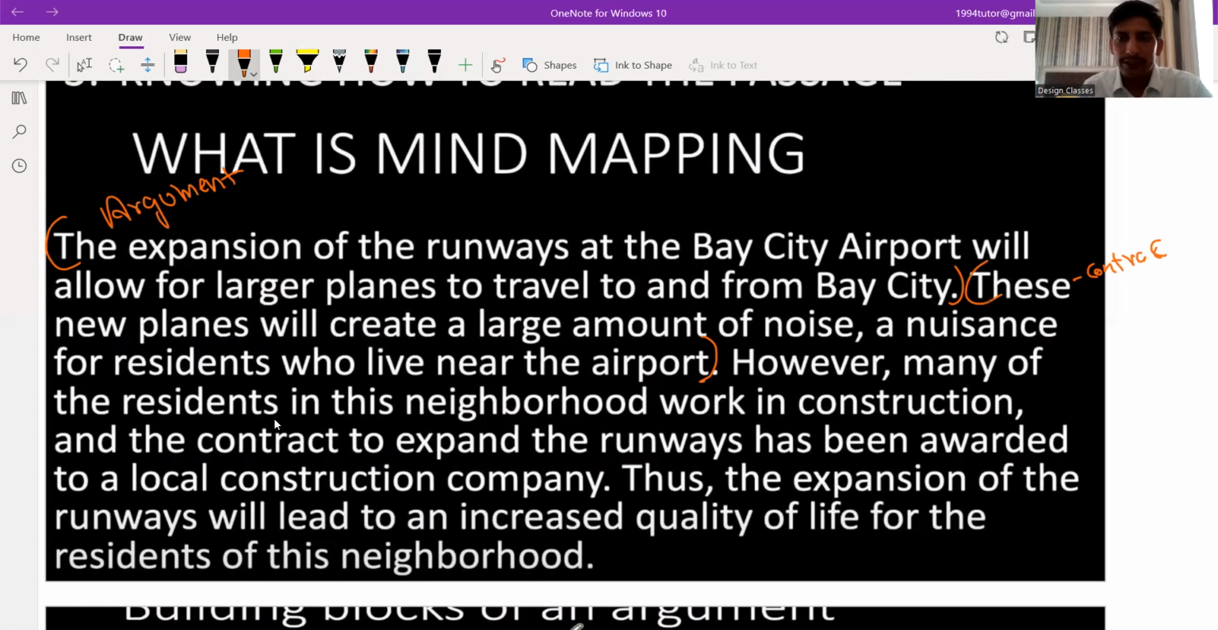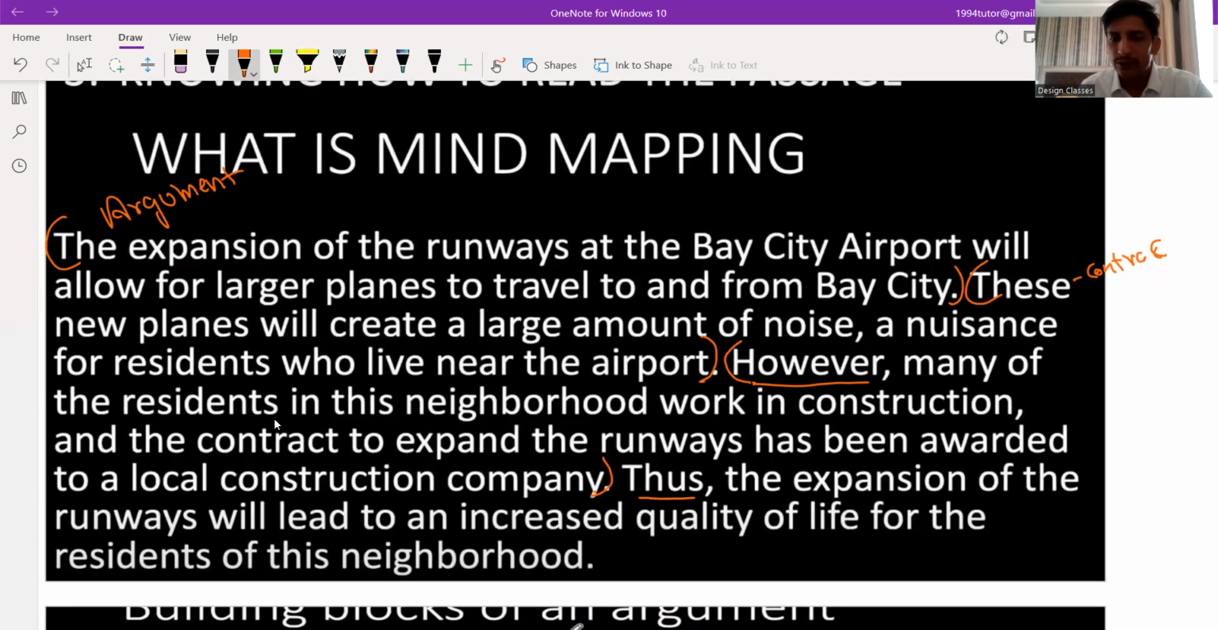Now, however: whenever "however" comes, a premise starts with however. Many times a premise starts with however, meaning we are going to give a fact here. This is a fact which will help us go to the conclusion. Many of the residents in the neighborhood work in construction, and the contract to expand the runways has been awarded to the local construction company. This is going to help us reach our conclusion. We are supporting the main argument: many of the people who live in the neighborhood are construction workers, and the contract has been given to them only. So this will create a lot of employment, that is positive.